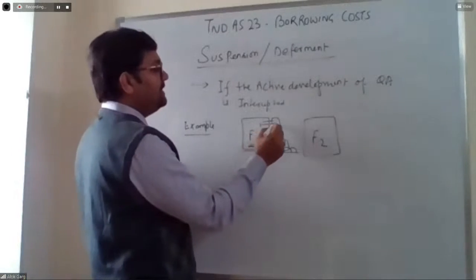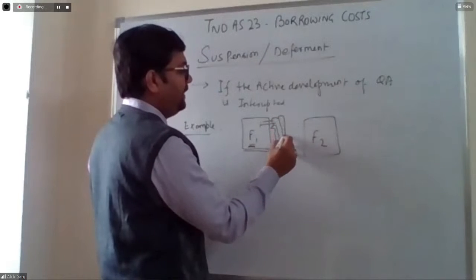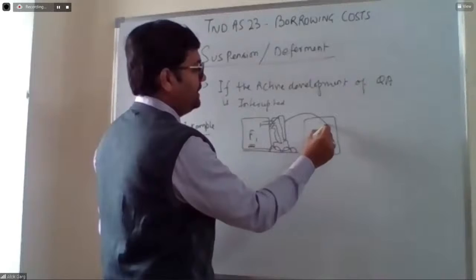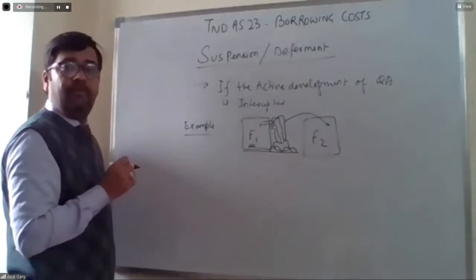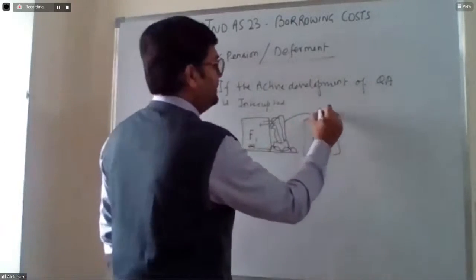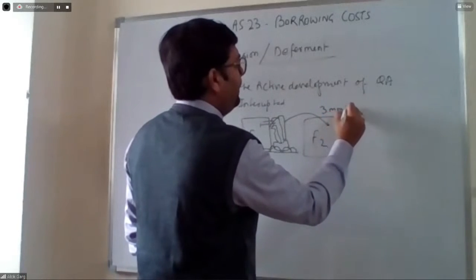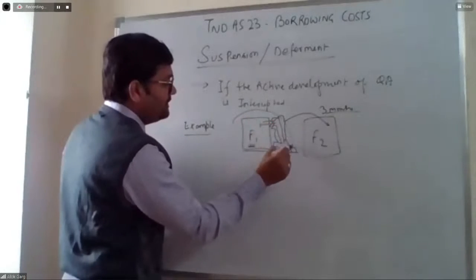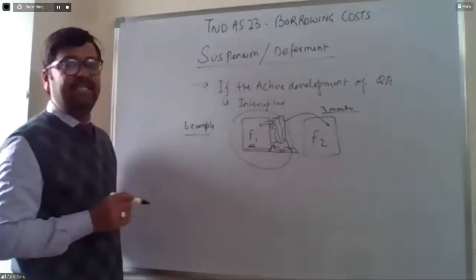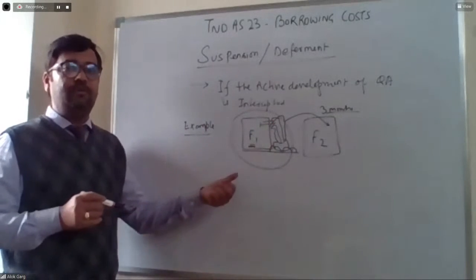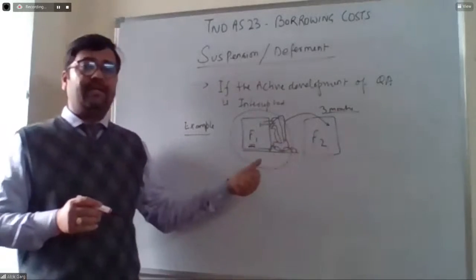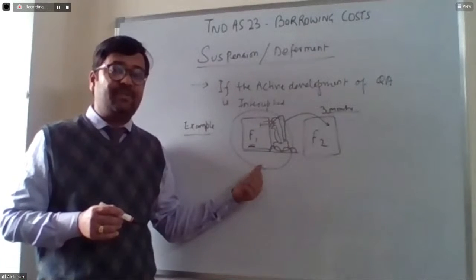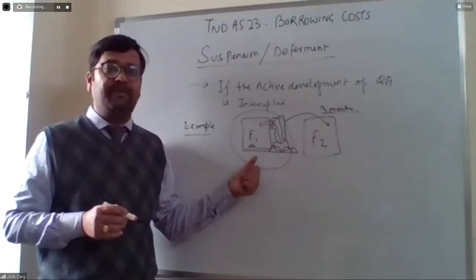Now this crane has been shifted to another site, which is F2, for the next 3 months. Due to shifting of this crane, the construction work of the factory, or the active development of the construction, has been stopped, has been interrupted.